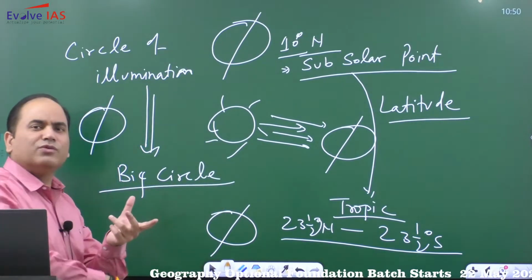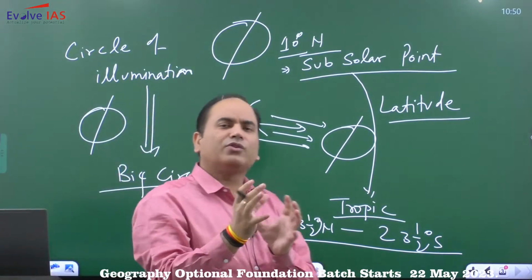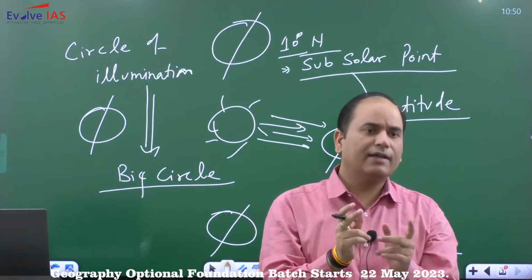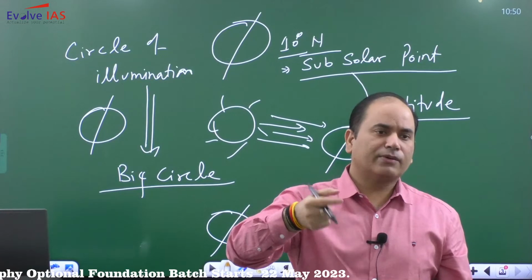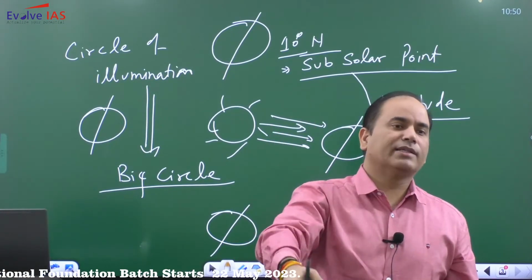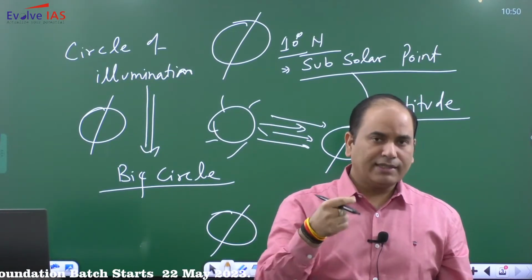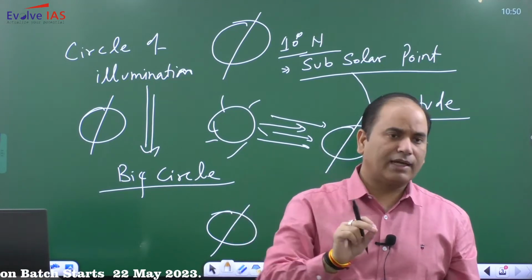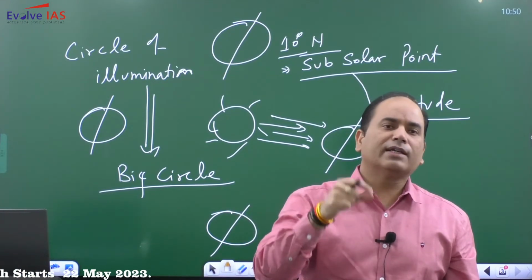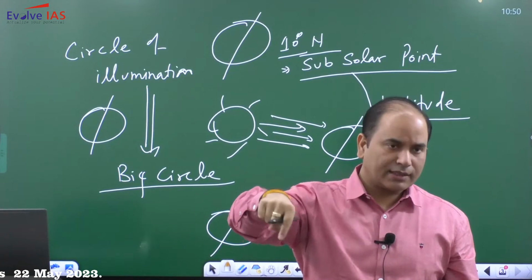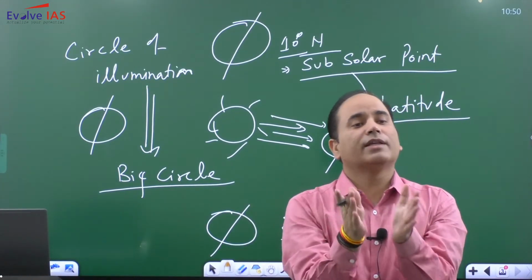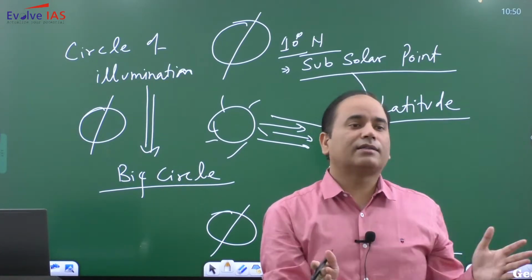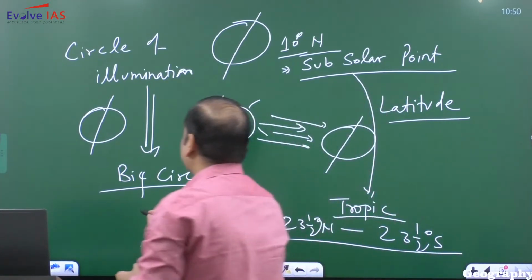So big circle उसी सर्कल को कहते हैं जो अर्थ को दो इक्वल पार्ट में डिवाइड करेगा. The second point, ये जो आपका सर्कल होगा, इसका जो सेंटर होगा, that center will coincide with the center of the earth. So any circle that is drawn on the earth's surface, if its center is coinciding with the center of the earth and also it is dividing the earth in two equal halves, so that is referred to as big circle. All the other circles will be simply referred to as